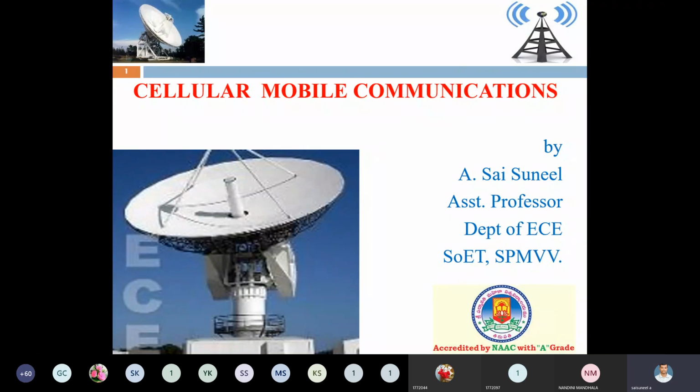The channels are basically divided into two types: setup channels and voice channels. Setup channels are used for setting up a call and termination of a call. Once the call is connected, we use the voice channel to transmit our voice. Those are the two basic types of channels. But in GSM technology, we differentiate the setup or control channels and voice channels for different application purposes. Now let's move to the GSM channels and modes.